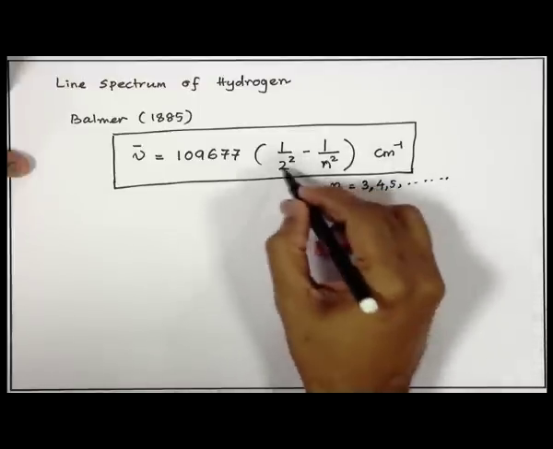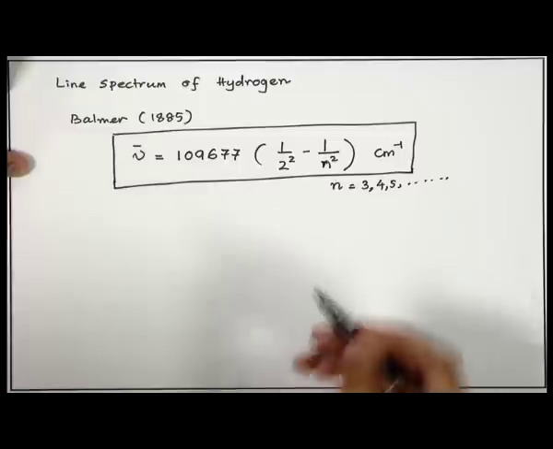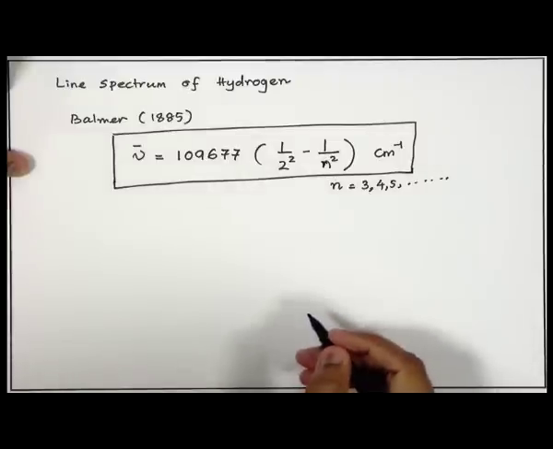So n has to be greater than 2, because if n is 2, this term becomes 0 and the wave number disappears.